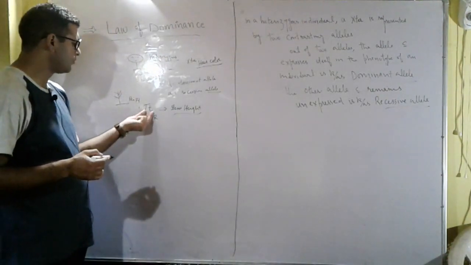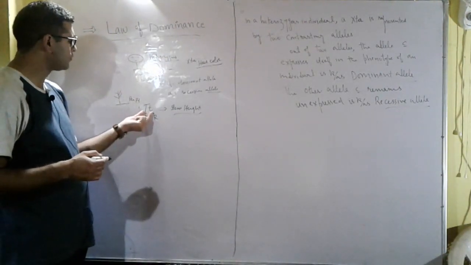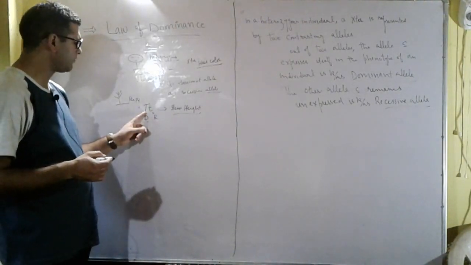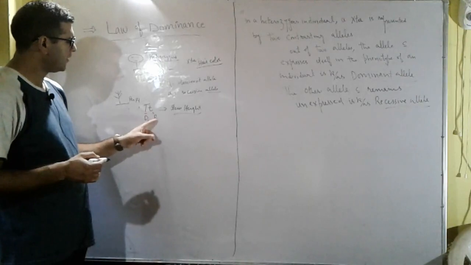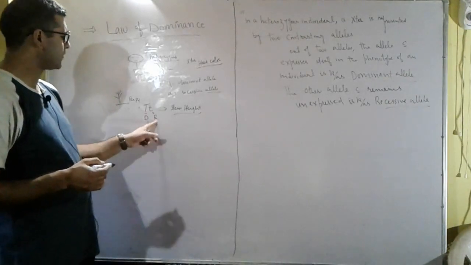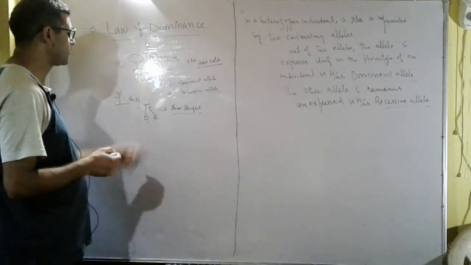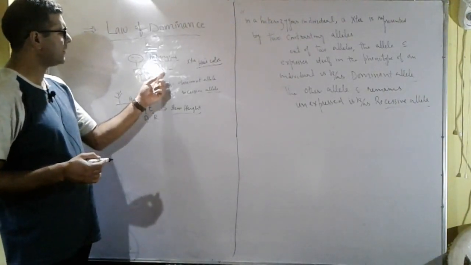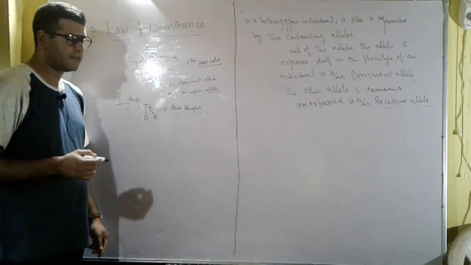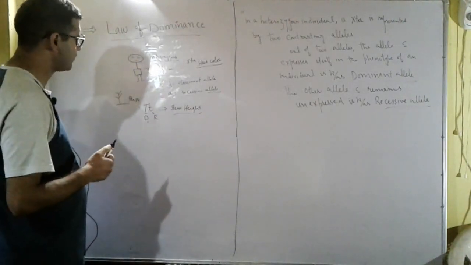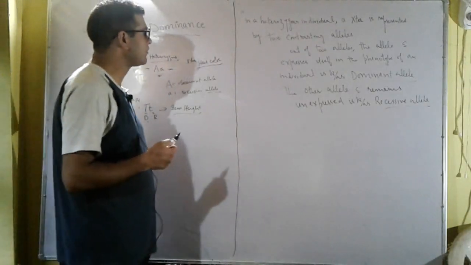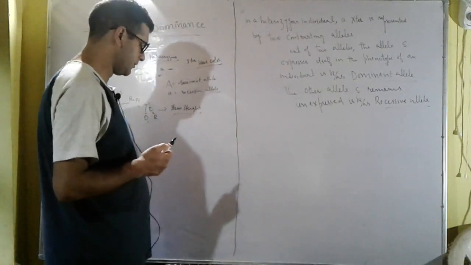It is a heterozygous individual because two contrasting alleles are present. Only one allele expresses itself in the phenotype, that is called the dominant allele, and the other allele remains unexpressed, that is known as the recessive allele. The capital allele expresses itself, that is the dominant allele, and small a remains unexpressed, it is the recessive allele. So this is what is called the law of dominance.